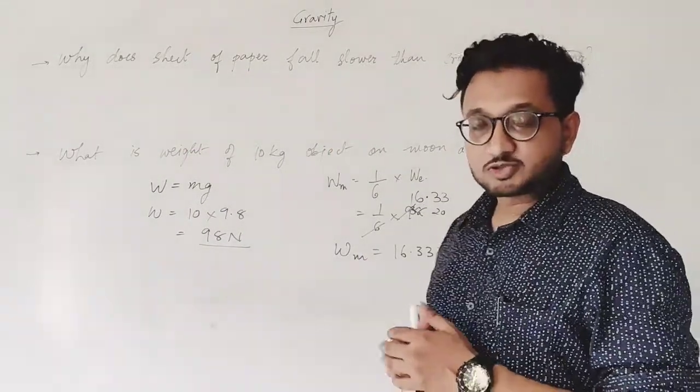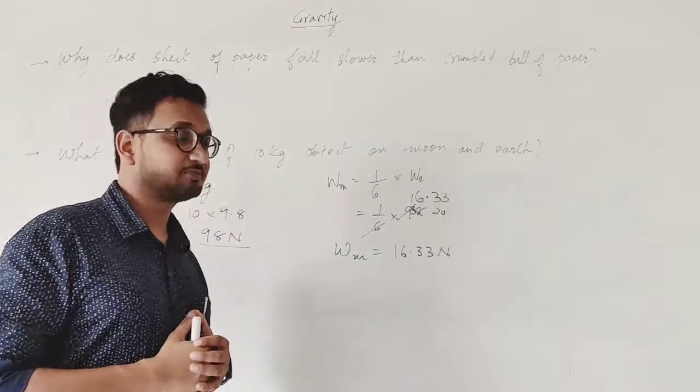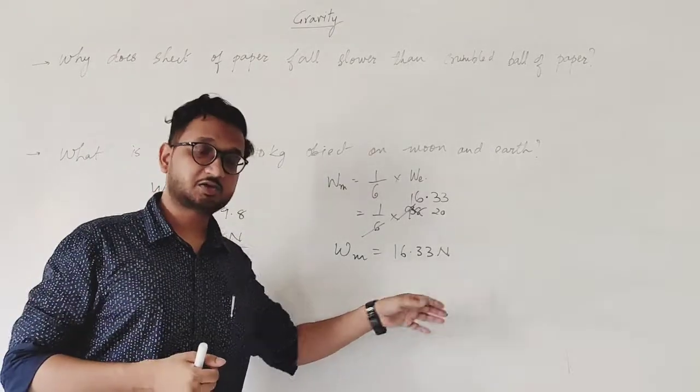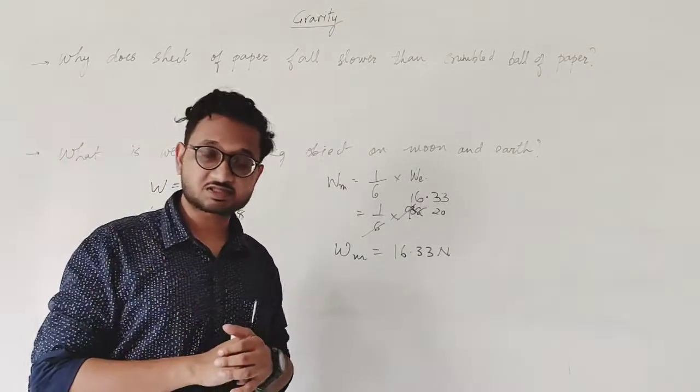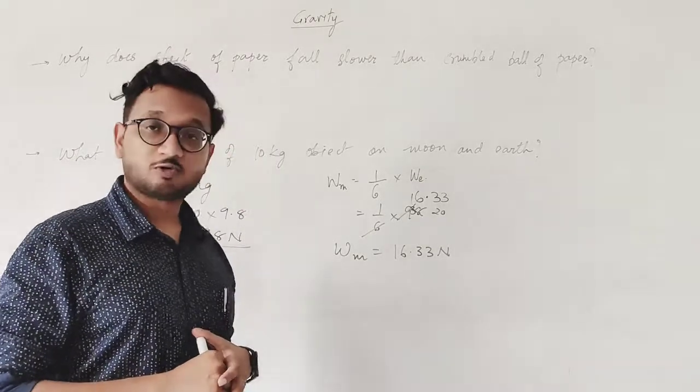I hope it is clear to you, students. Okay, very simple numerical. This is a recurring digit. You can take it only up to 2 decimal places. It's okay. We move on to the next part.